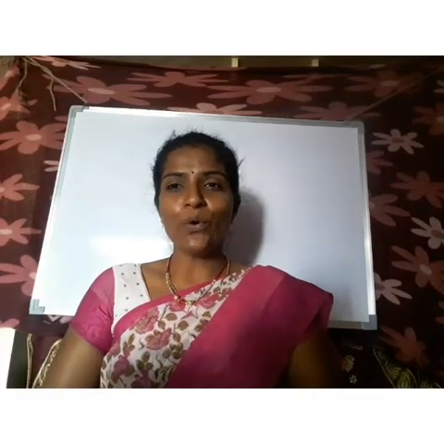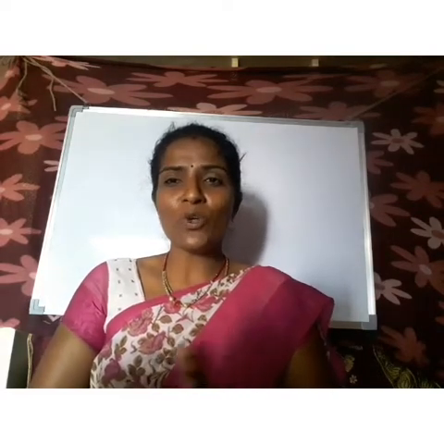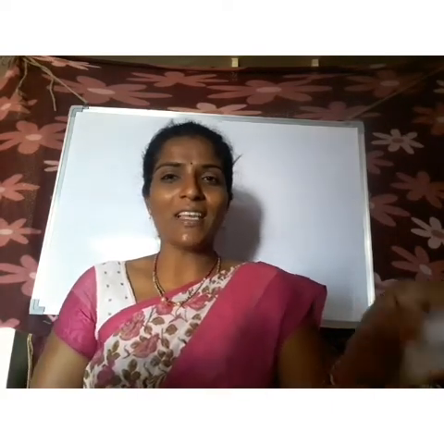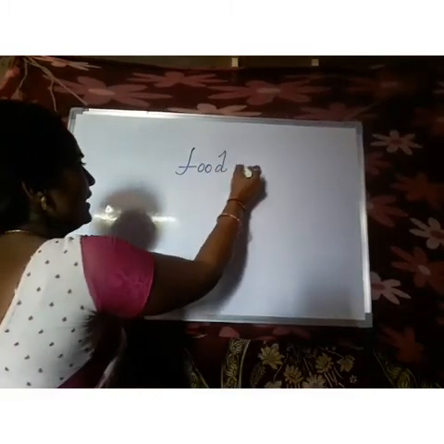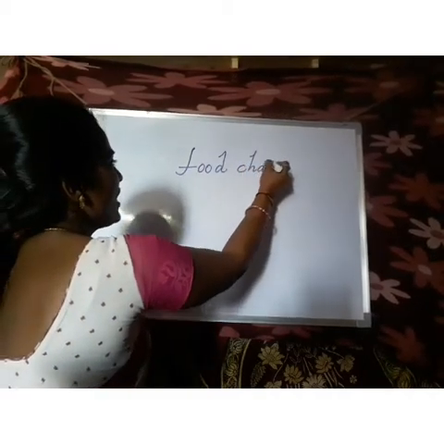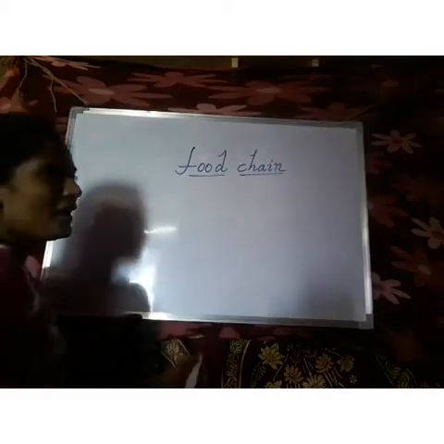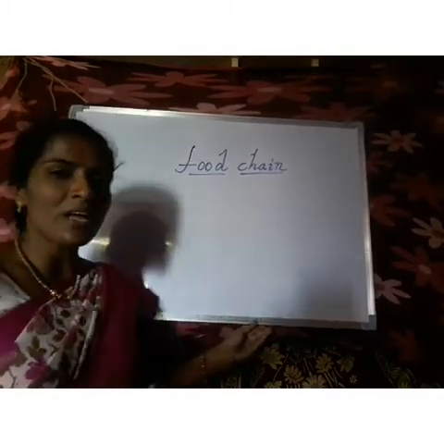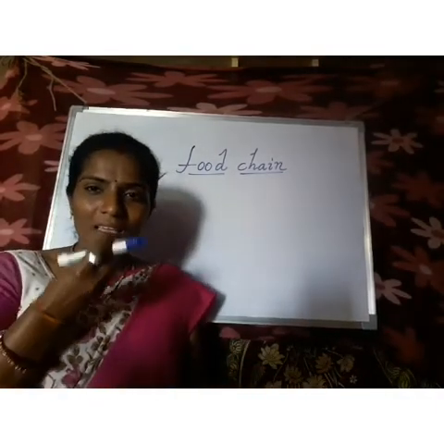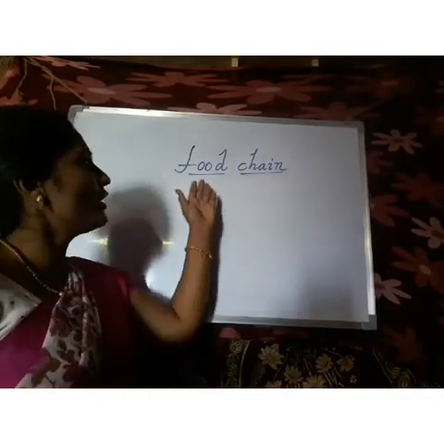I hope you all understood the previous topics, that is types of animals and feeding habits of animals. Now in this class, what we have to know is a different thing: the food chain. Food, and chain. Food chain. And we also knew what food is: a nutritious substance that a plant or animal eats or drinks, that we call food.